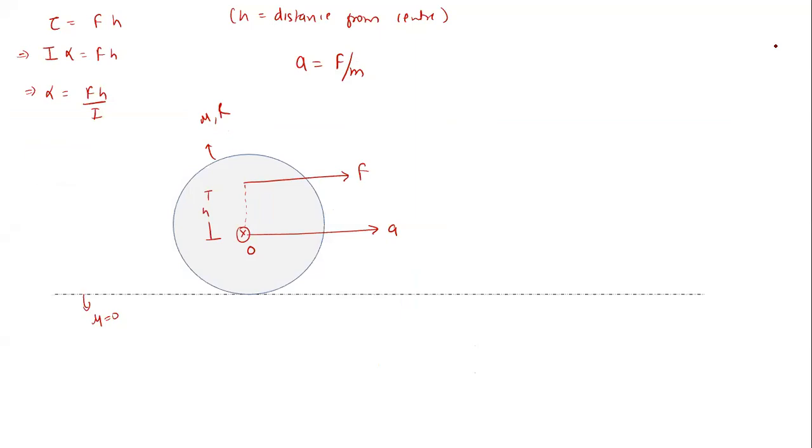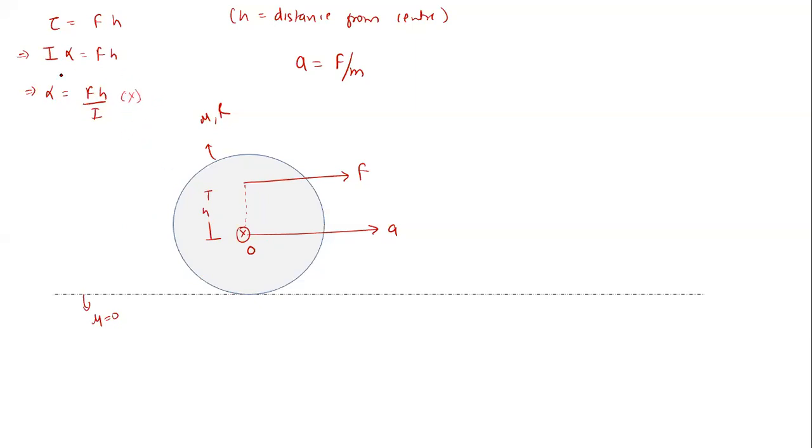Okay, good evening. So, yesterday, what have we discussed? We discussed that if we apply a force on our body, it will start accelerating. It will have combined translational as well as rotational motion. Then we found the angular acceleration of that object, which was 5 fh by I, and the direction would be inside the plane, cross.